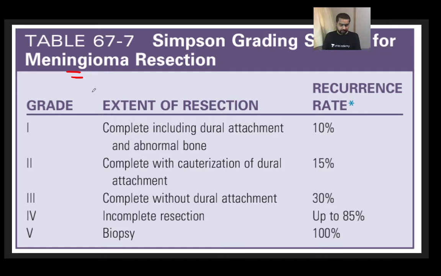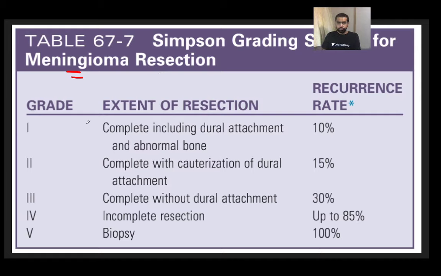Please understand it, guys. Now this is directly from your Sebastian, and at least Sebastian you should be thorough with if at all you are trying to prepare for the NIMHANS examination. Fair enough. So this is the Simpson's grading system. What exactly does it do? It basically tells you the chances of recurrence if at all you have done a resection.